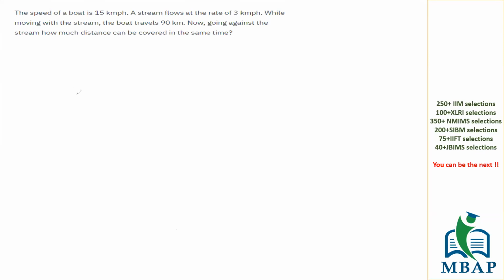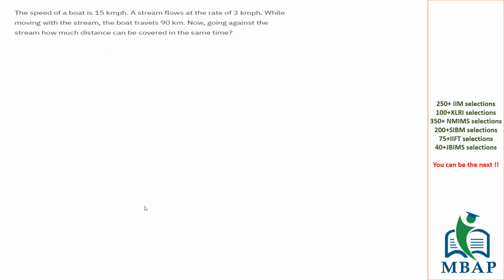It says the speed of a boat is 15 km per hour. The stream flows at a rate of 3 km per hour. While moving with the stream, that is downstream, the boat travels 90 km. Now going against the stream, how much distance will be covered by the boat in the same time? I repeat, the question is: the speed of the boat is being given to you.